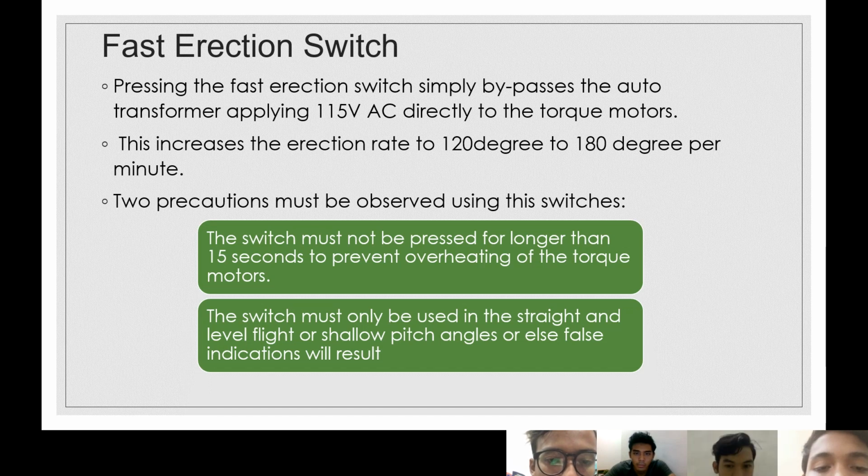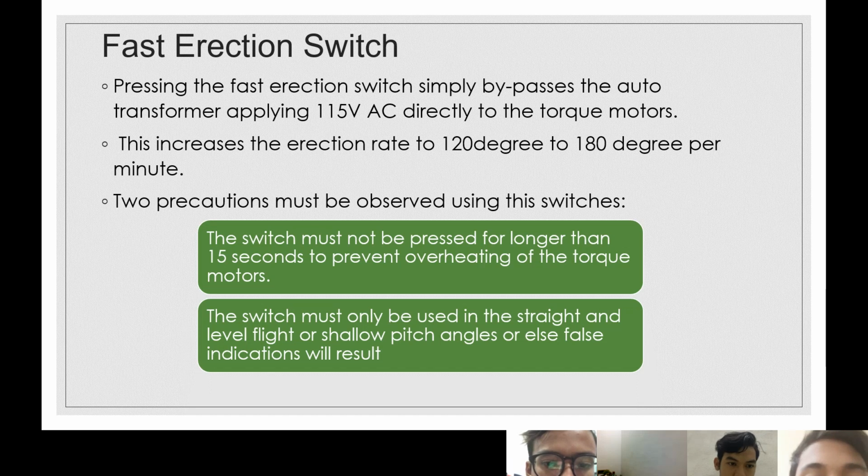So I will explain the fast erection switch first. For this one, pressing the fast erection switch simply bypasses the autotransformer, applying 115 volt AC directly to the torque motors. This increases the erection rate to 120 to 180 degrees per minute.